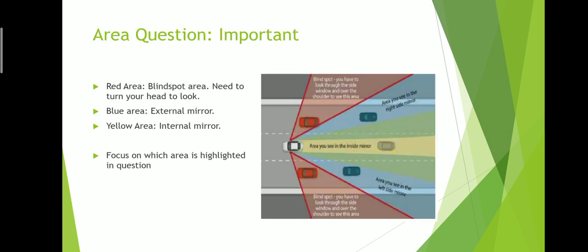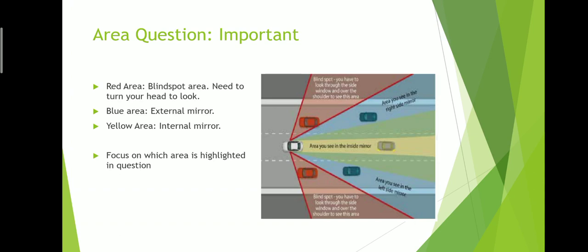Blind spot, very important question. I made a video on it. You can get a better idea through that video. Red area is blind spot area, which you cannot see through the mirrors. Then there is the blue area. We use external mirror for these blue areas. Internal area is the yellow, which you can see from the inside mirror, the back portion. Blue portion is your external mirror, red portion is the blind spot.